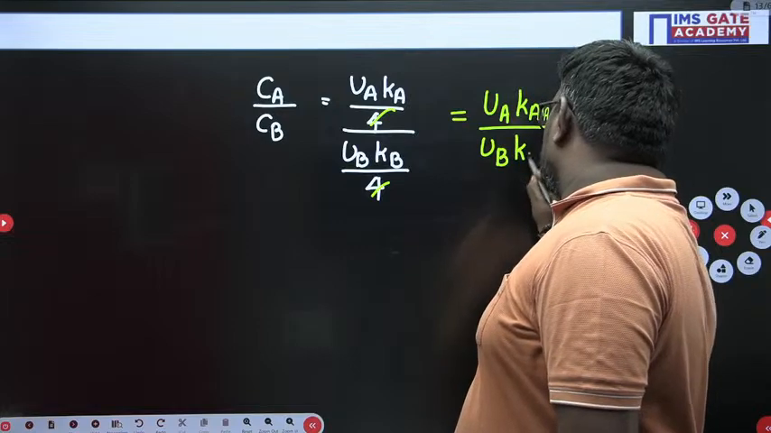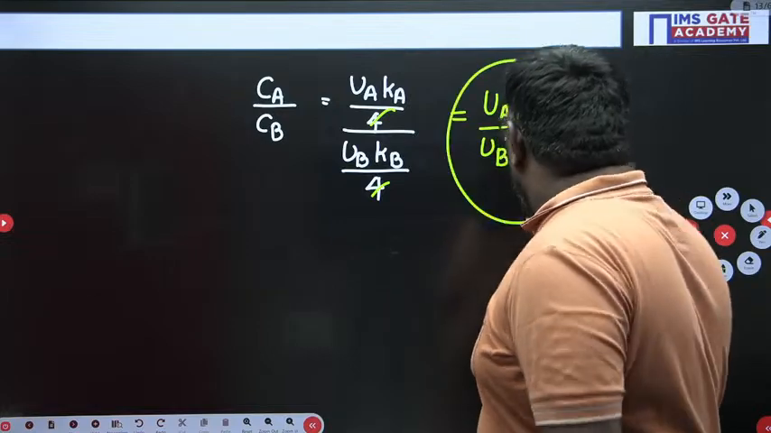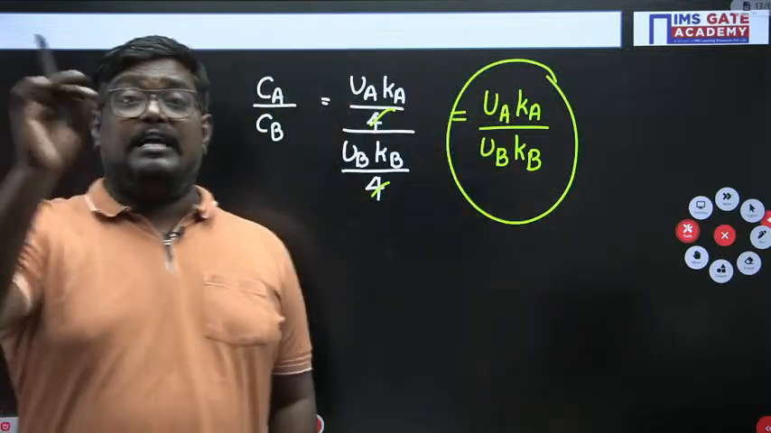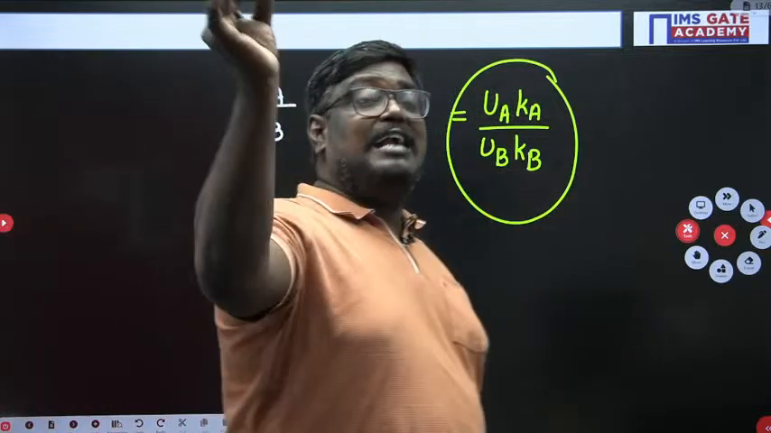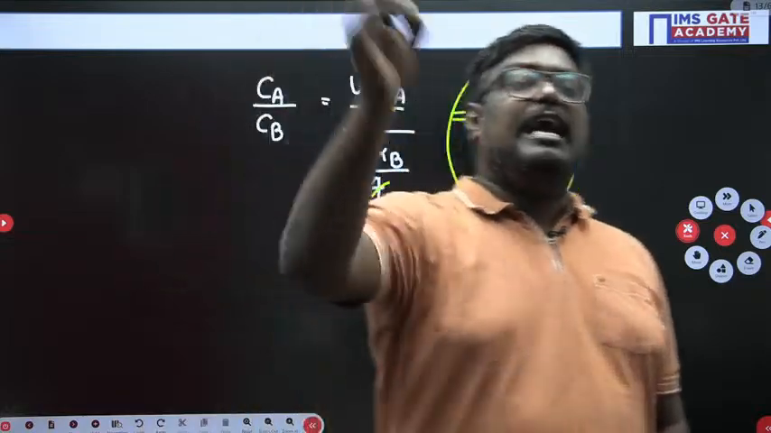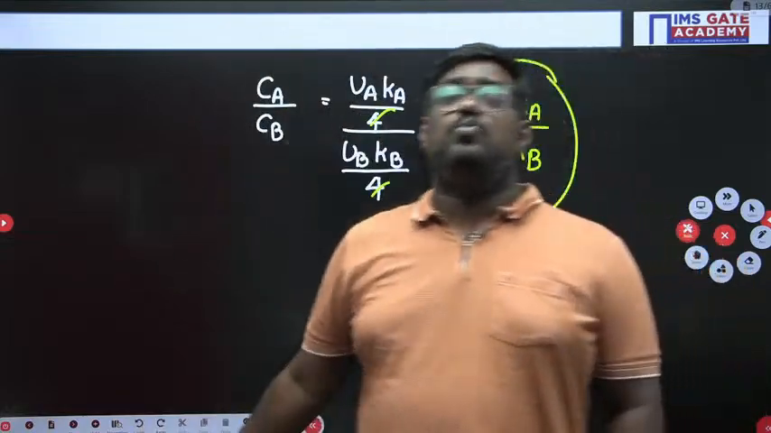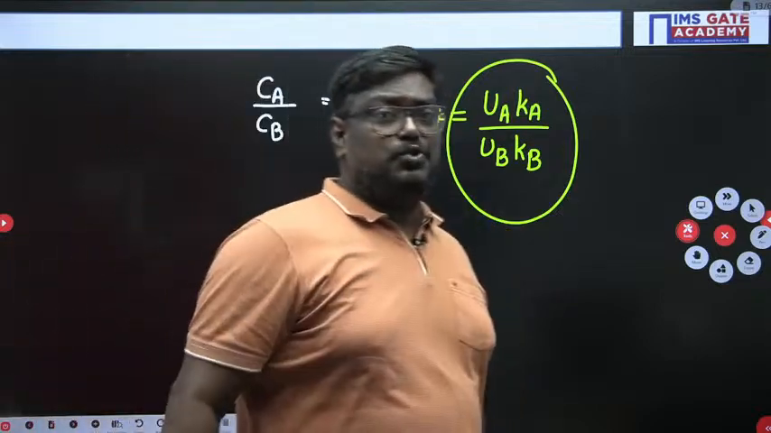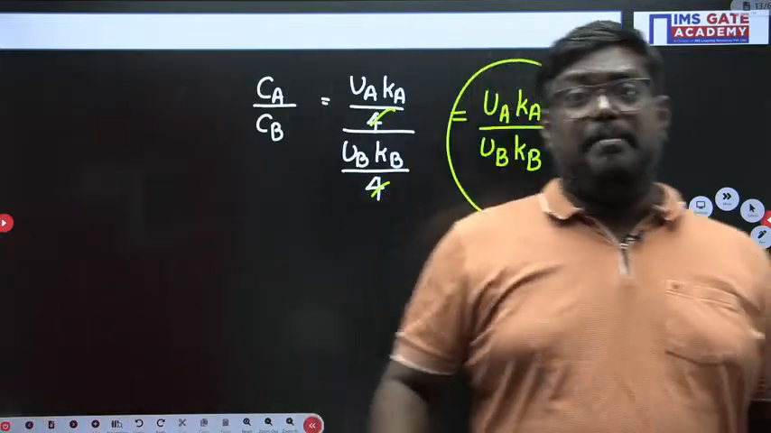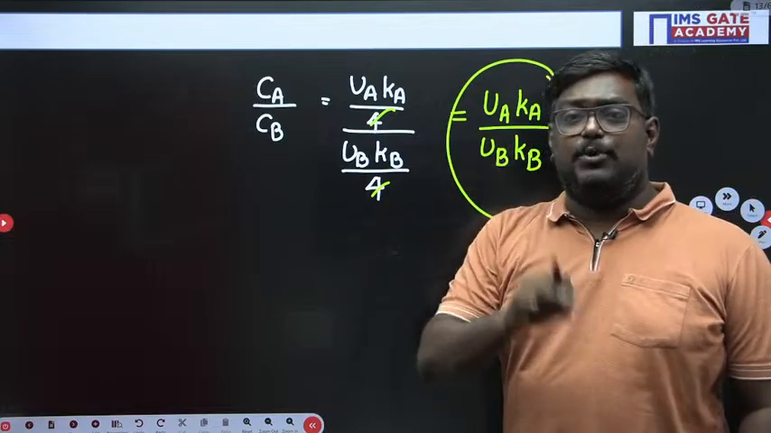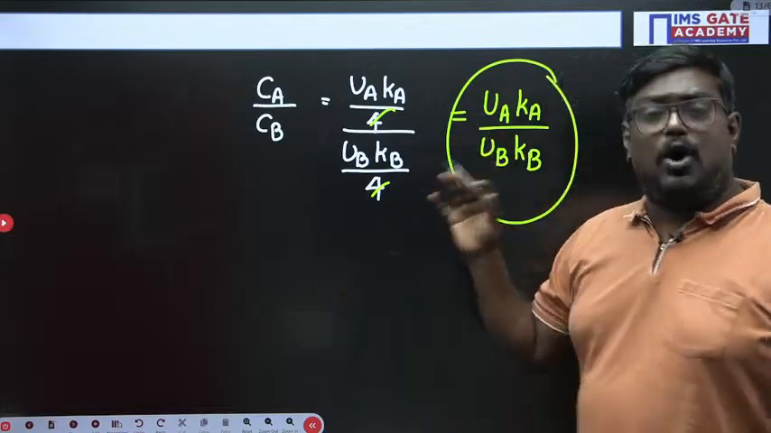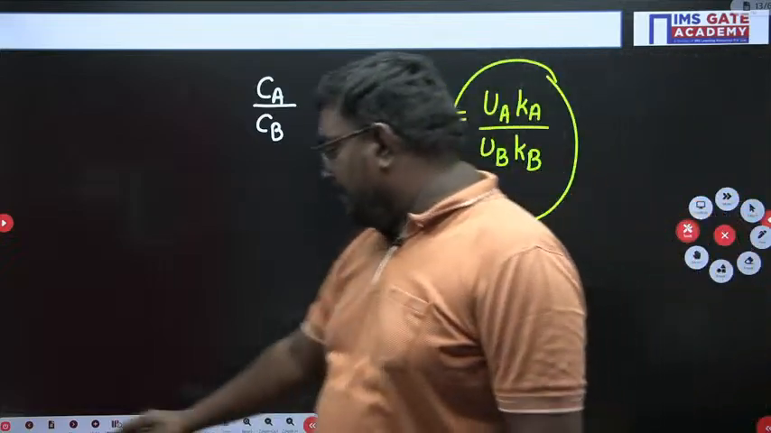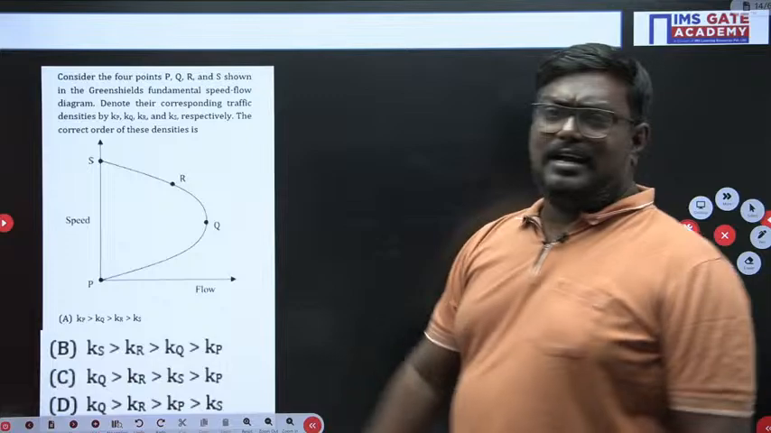So my dear students, let me tell you once again, I challenge on this YouTube platform that from the Greenshields model and traffic engineering, we can expect a 100% 2-mark question in GATE 2025. So please, when you are preparing for the GATE exam, traffic engineering in transportation, this Greenshields model or time mean speed or space mean speed concepts are very important. So let us quickly go into the next problem.